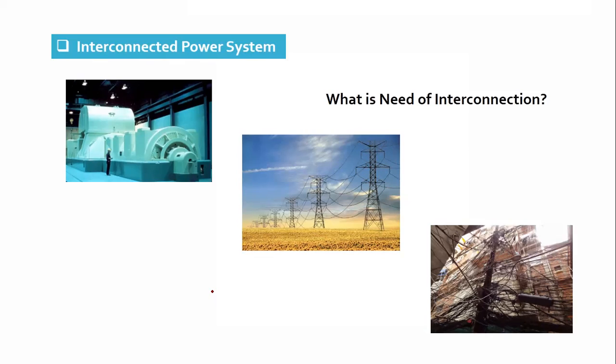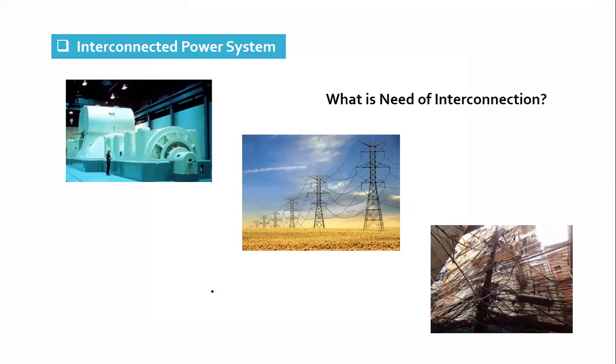Apurv has said to manage the supply and demand. Very good, Apurv. Let me explain the reason. Suppose we operate our power system in isolated mode, then what will happen? In some areas, there may be more demand and less supply, or maybe the opposite case. So it will be difficult to operate in isolated mode when this happens.